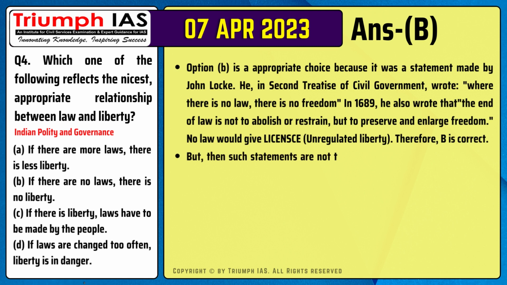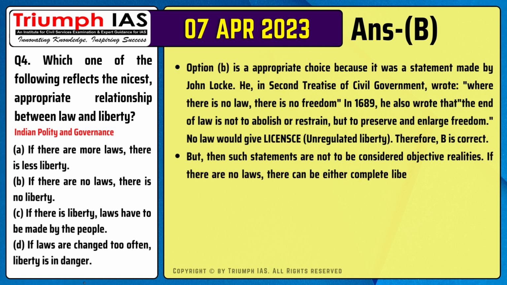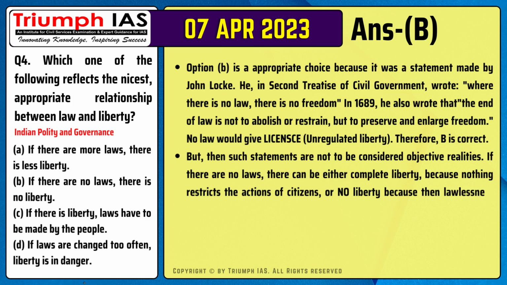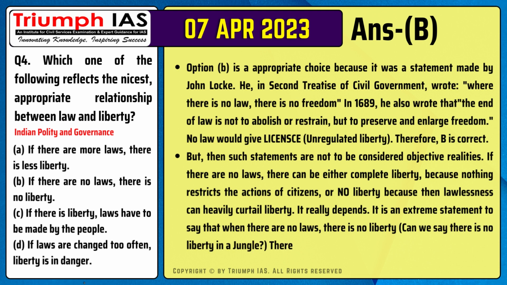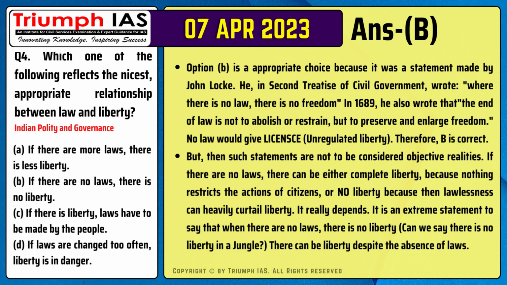Therefore, B is correct. But then such statements are not to be considered objective realities. If there are no laws, there can be either complete liberty, because nothing restricts the actions of citizens, or no liberty, because lawlessness can heavily curtail liberty. It really depends. It is an extreme statement to say that when there are no laws, there is no liberty. Can we say there is no liberty in a jungle? There can be liberty despite the absence of laws.